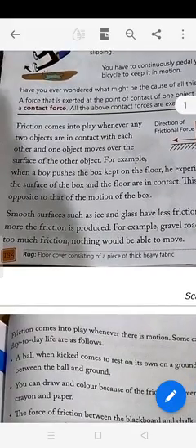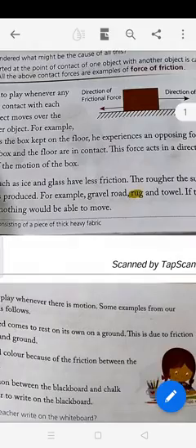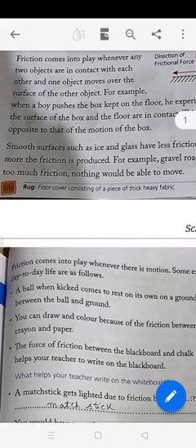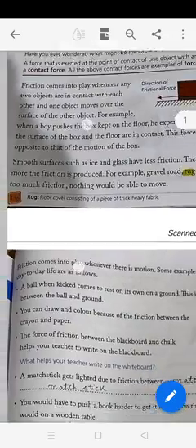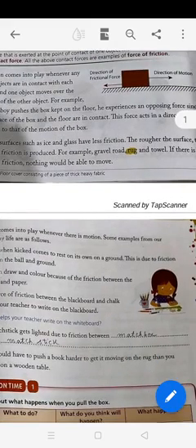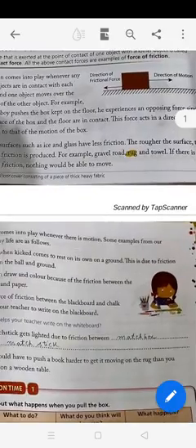Smooth surfaces such as ice and glass have less friction. The rougher the surface, the more the friction is produced. So this is very important. If the surface is very rough, then there will be more friction. For example, gravel, road, rug and towel.